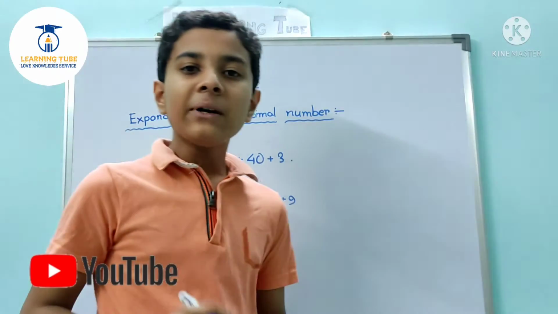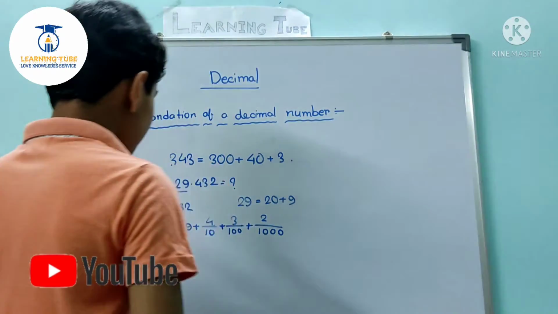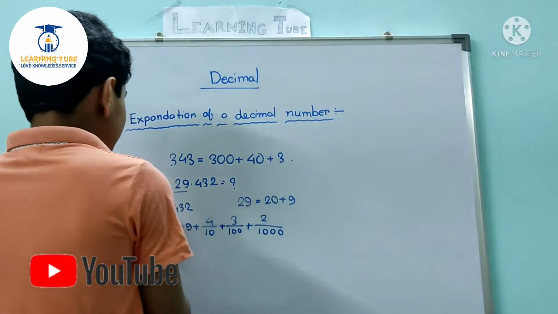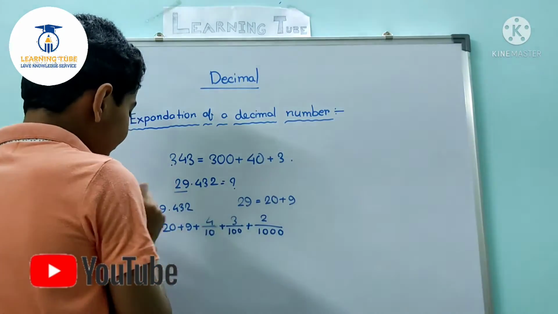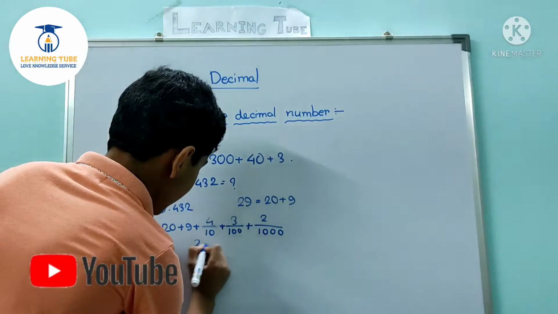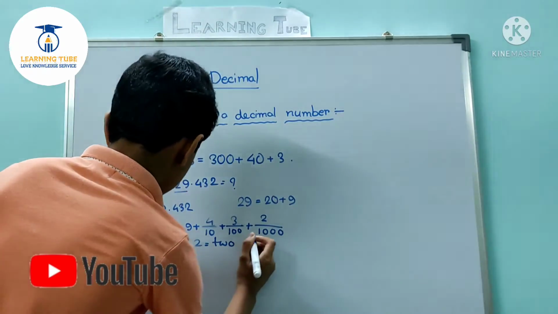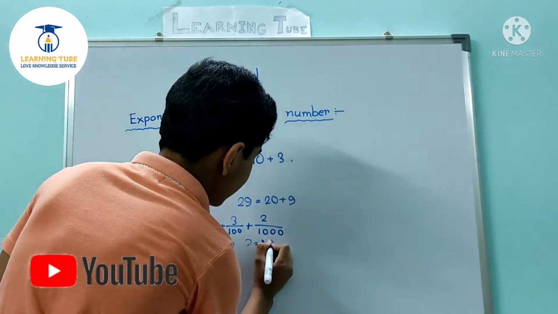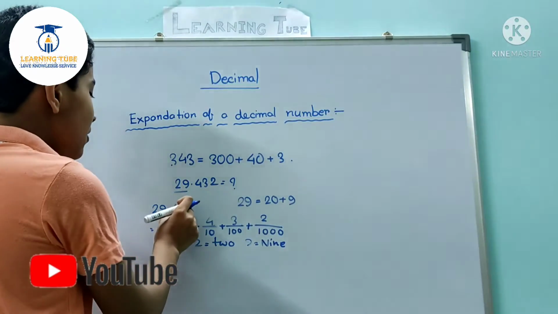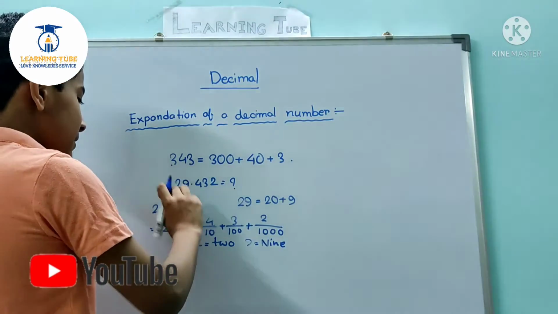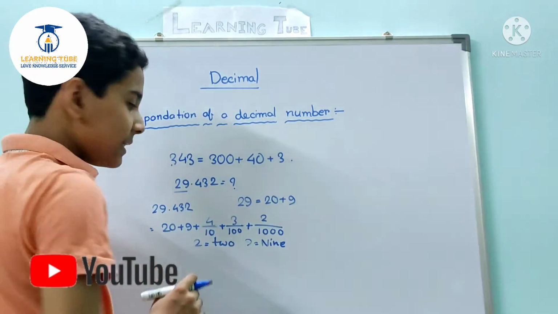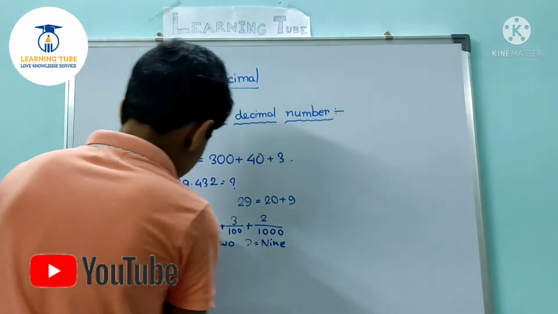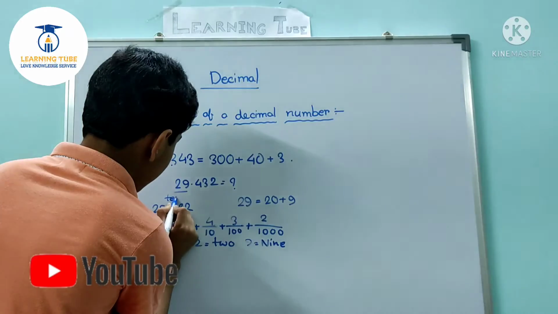So if we have to say it in words, then for 29.432, 2 is written as 2, 9 is written as 9. Now we shall not write 4 as 4; because it is in the part of tenths, we shall say tenths.